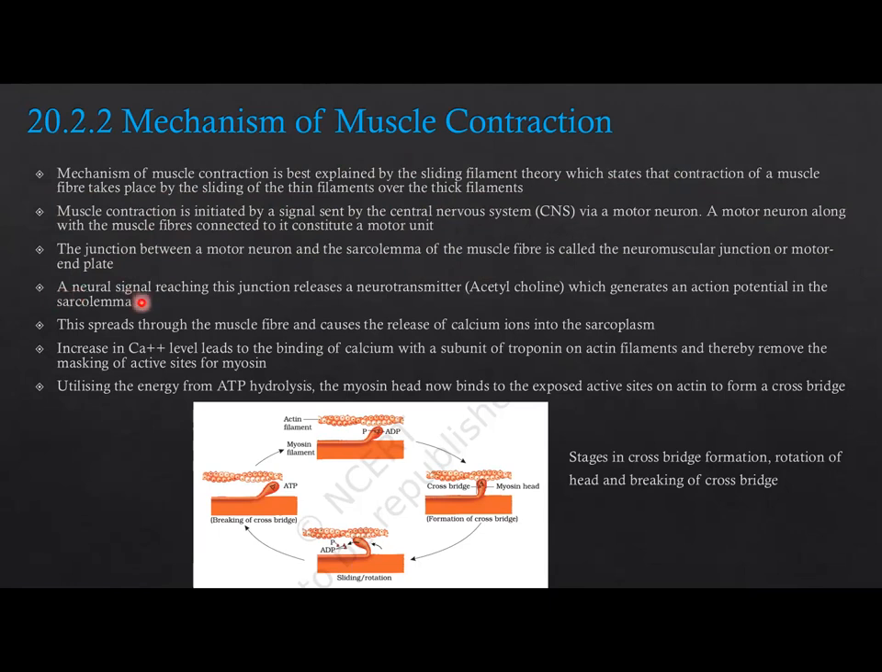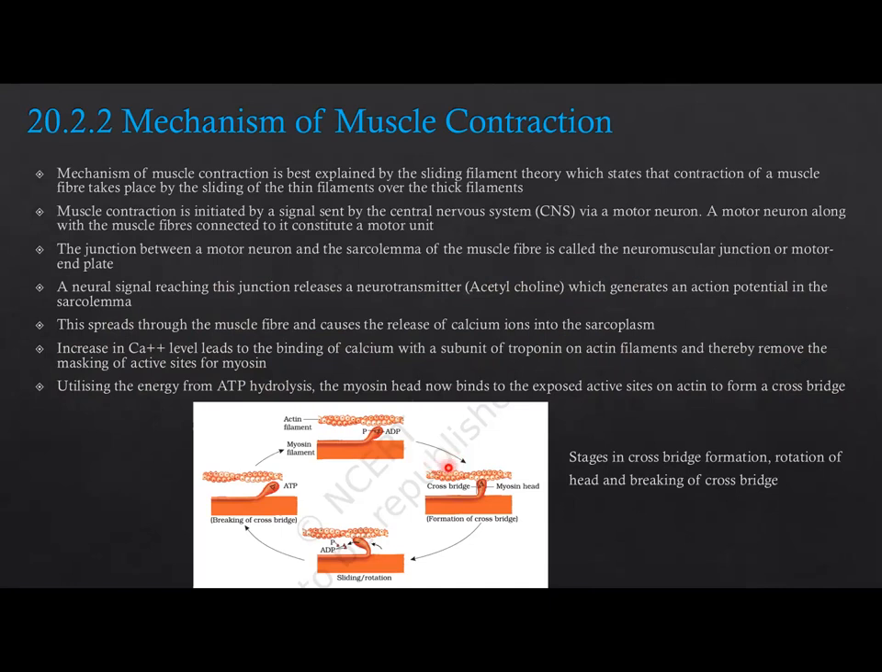A neural signal reaching this junction releases a neurotransmitter, acetylcholine, which generates an action potential in the sarcolemma. This spreads through the muscle fiber and causes the release of calcium ions into the sarcoplasm. An increase in Ca2+ level leads to binding of calcium with the subunit of troponin on actin filaments and thereby removes the masking of active sites for myosin. Utilizing the energy from ATP hydrolysis, the myosin head now binds to the exposed active sites on actin to form a cross bridge.